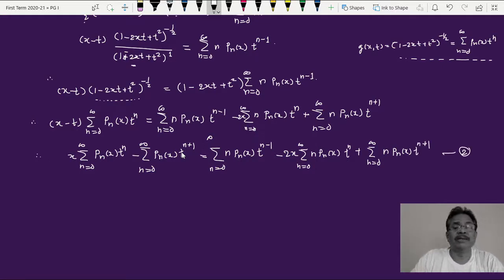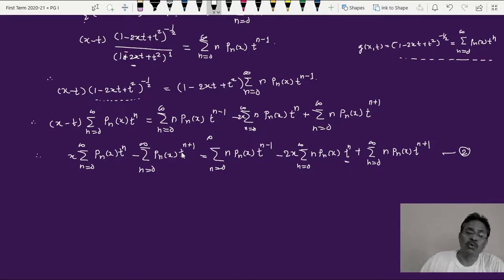Okay, so simplifying this, I got this type of term: 1, term 2, 3, 4, 5. On the right hand side there are 3 terms, on the left hand side there are 2 terms, and now see the powers. In the left hand side, the first term has power of t raised to n. The second term on the left hand side has power t raised to n plus 1. The first term on the right hand side has its power t raised to n minus 1. The second term on the right hand side has its power t raised to n, and here the power is t raised to n plus 1.